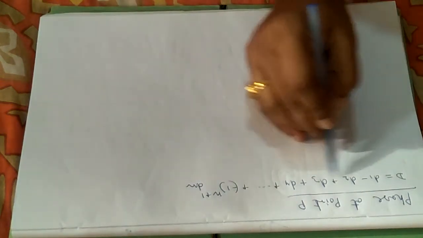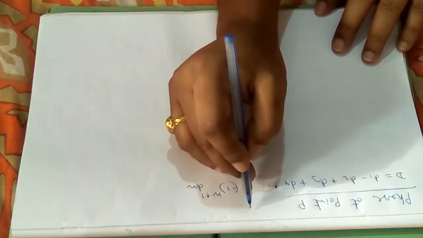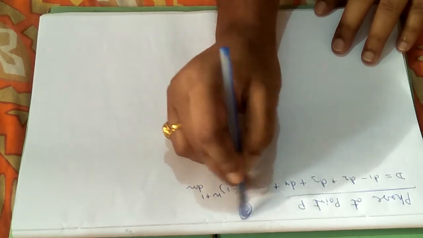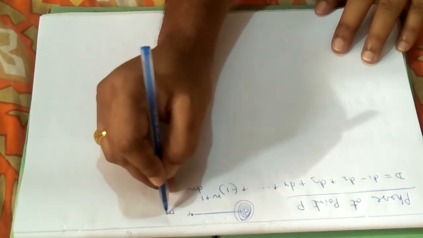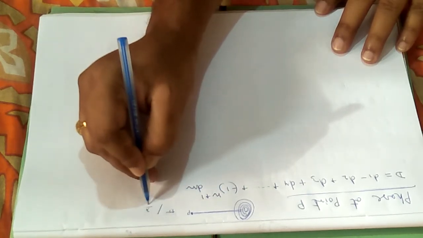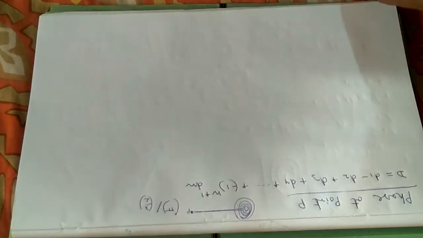Why have I written this consecutive plus minus? Because as I am considering the phase for two consecutive zones, the phase reaching the point P will have a phase difference of pi, or a path difference of lambda by 2. Path difference of lambda by 2 is commensurate with a phase difference of pi.